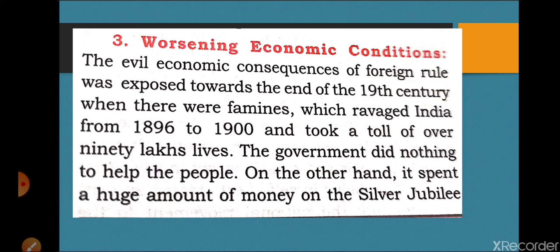So next topic we can move to: worsening economic conditions. If we are discussing 1896 to 1900, 90 lakh lives were taken by famines, and even then there was a silver jubilee celebration of Queen Victoria in which millions of rupees were spent, while Indians were helpless and no help was given by the Britishers to improve their conditions during the famines. Not even a single step was taken by the British government to improve the conditions which Indians were facing.